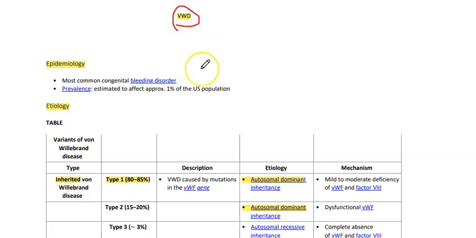The next topic of discussion is a platelet disorder known as von Willebrand disease. Von Willebrand factor has two specific roles. One is platelet adhesion, binding with the GP1B receptor of the platelets, and the other function is that it prevents the degradation of factor VIII.